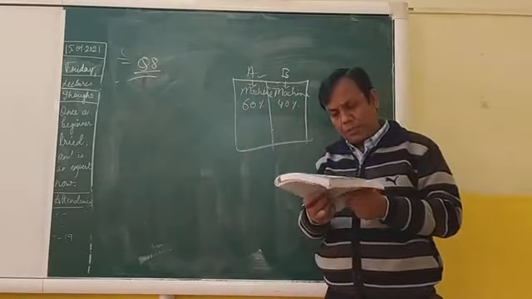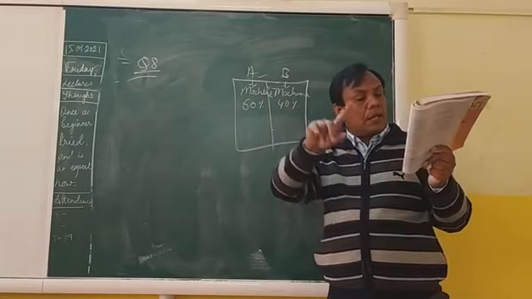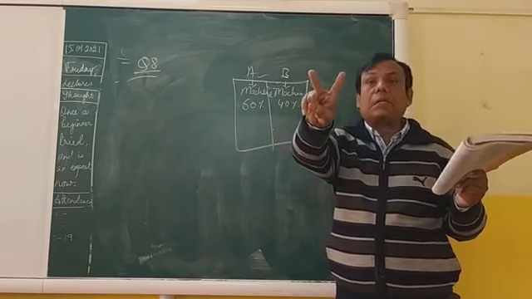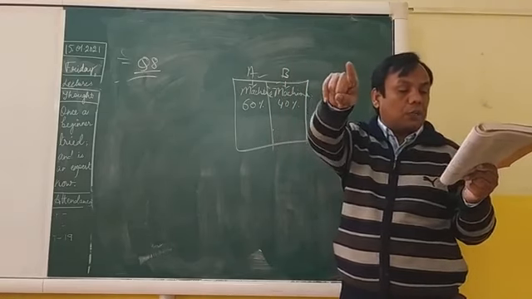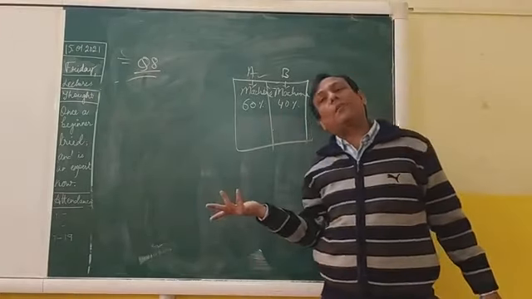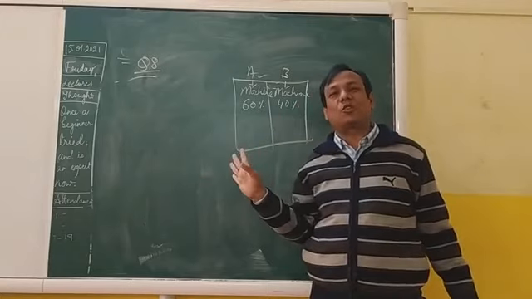Now in the question it is telling that 2% of the items produced by machine A and 1% produced by machine B were defective. So if there is production, some defectives will also be there. 100% is not possible everywhere.